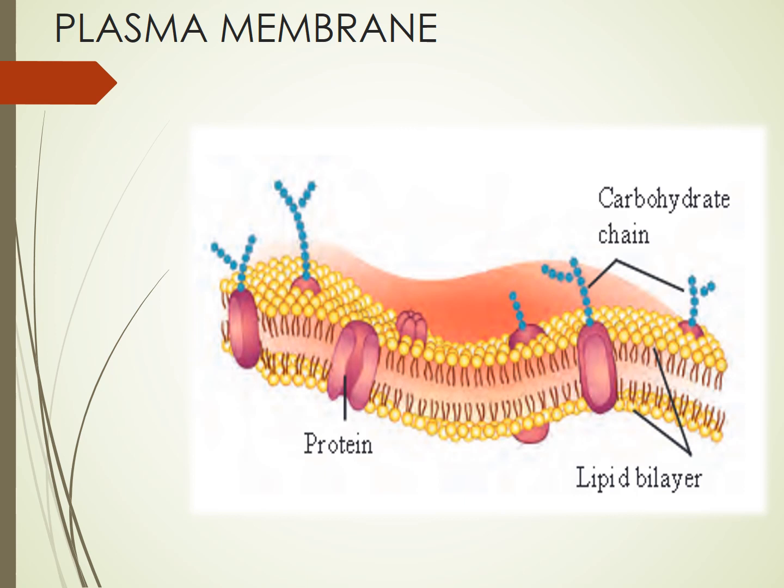Now, lipid bilayer. Lipid is nothing but it is when many fatty acids come together to form a big molecule, that is called as your lipid. It's made up of fatty acids. Bilayer is a word which tells you bi means two. Okay, so there are two layers formed, that is why it's called as lipid bilayer. One layer is towards the outermost environment and one is towards the innermost environment. So one layer from it is facing the outer environment